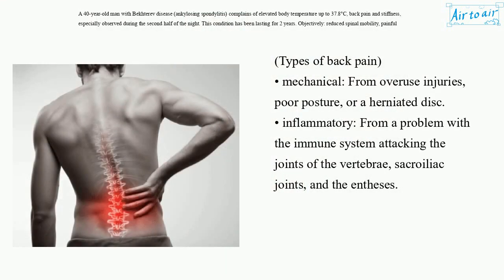Types of back pain: mechanical, from overuse injuries, poor posture, or a herniated disc. Inflammatory, from a problem with the immune system attacking the joints of the vertebrae, sacroiliac joints and the entheses.